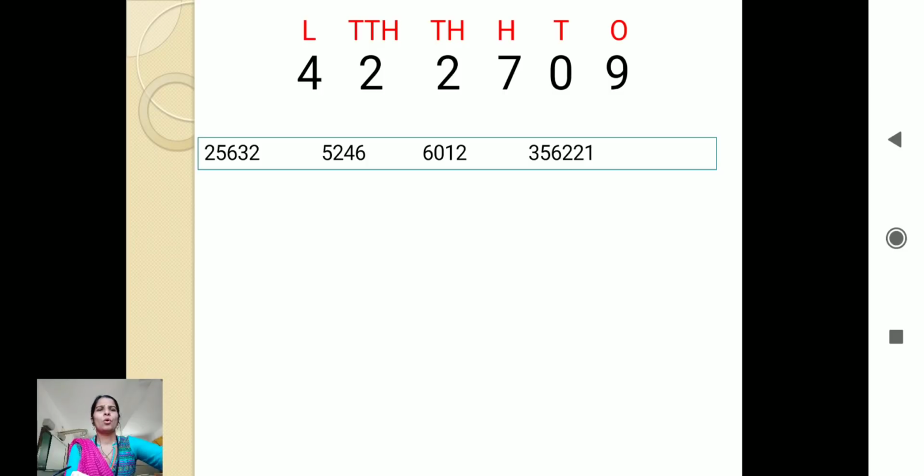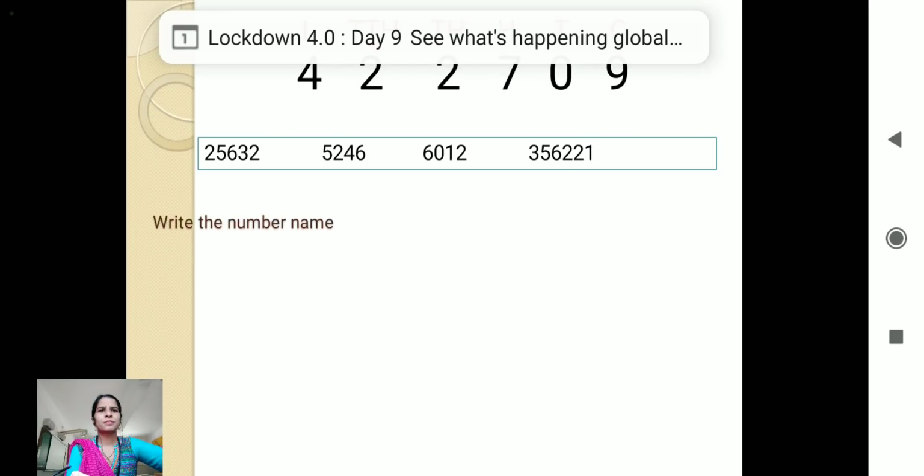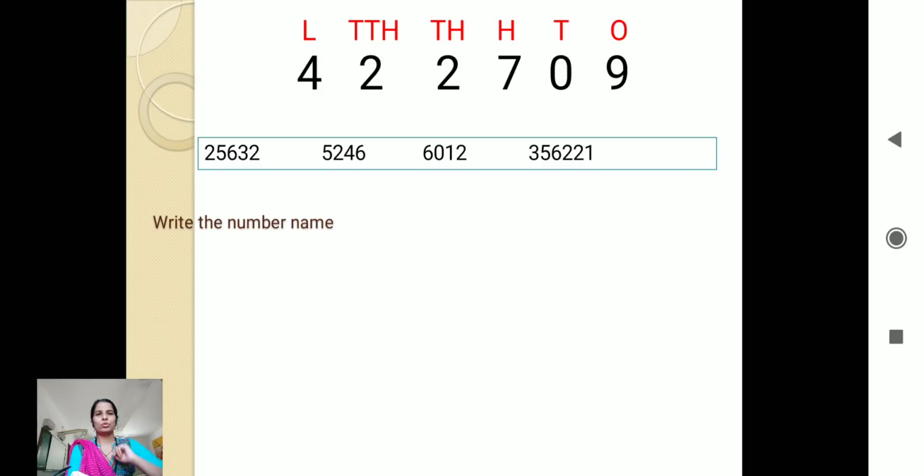Now what else do we learn in this? Along with this, we see the number name also. Now what is the number name? The number name is when we write the name of that number along with its place value in words.